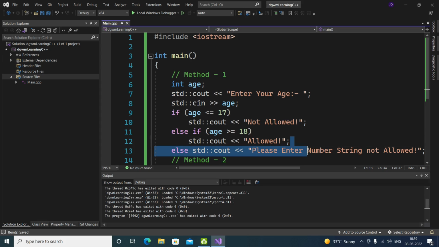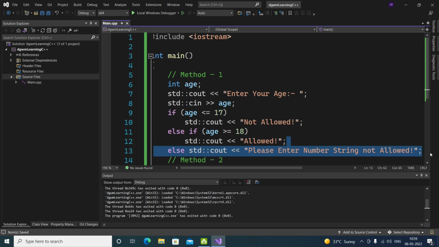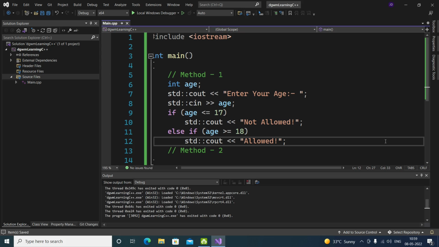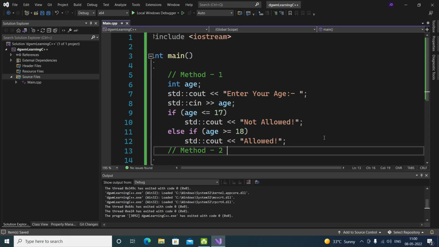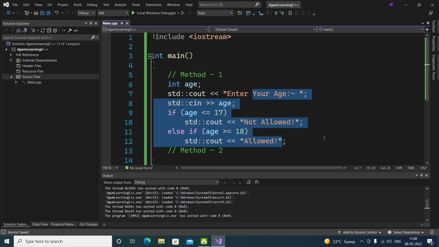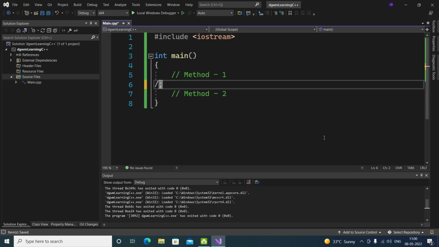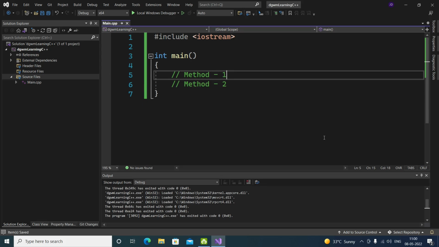So no problem here, no problem. We just launch an older C++ version. And yeah, if you are going to use it in C++ 17 or 14, it will definitely work. You can go check that out also. So we'll take a look at method number two. First of all, let's comment the whole thing. We'll get rid of that. Okay.